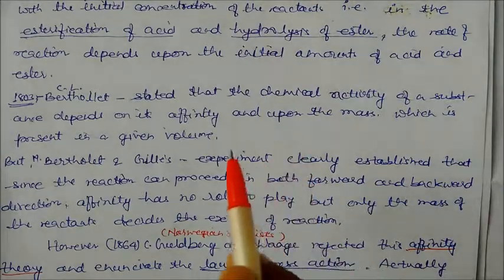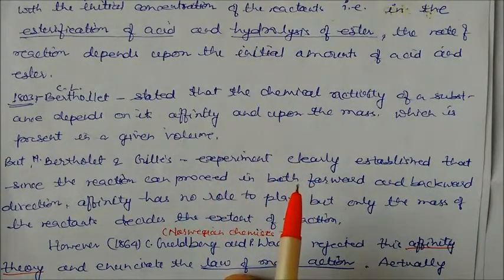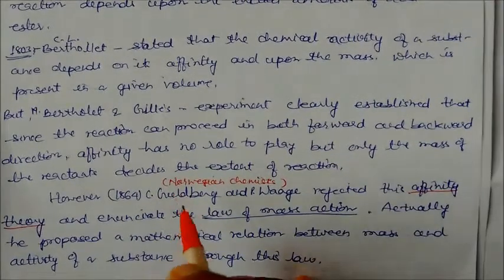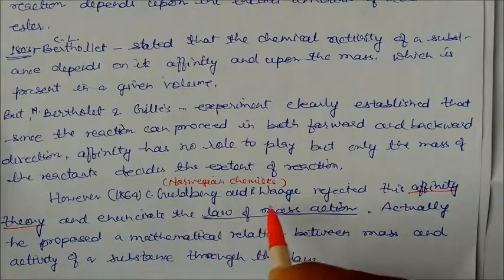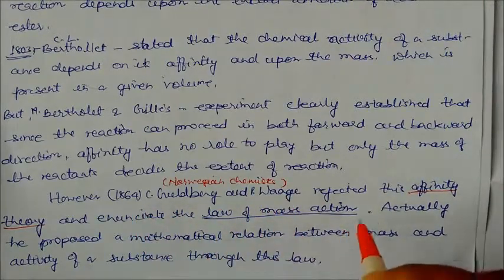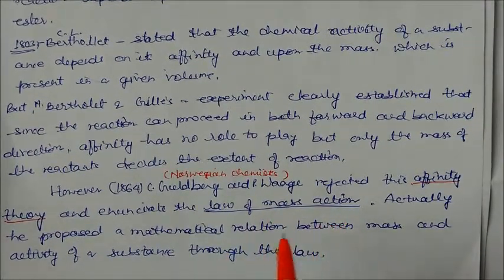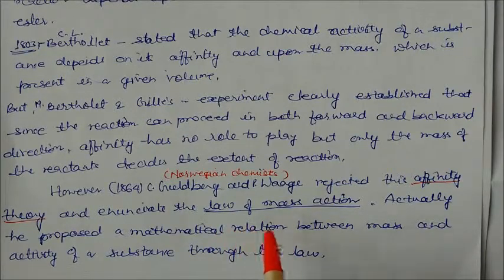So these were the two experiments, the esterification reaction and the inversion of sugar, which led to the conclusion that the mass of the reactant decides the extent of the reaction. However, the Norwegian chemists C. Guldberg and Peter Waage, in 1864, rejected this affinity theory and enunciated the law of mass action. They proposed a mathematical relation between the mass and affinity of a substance through this law. Let us see what this mathematical relationship is.